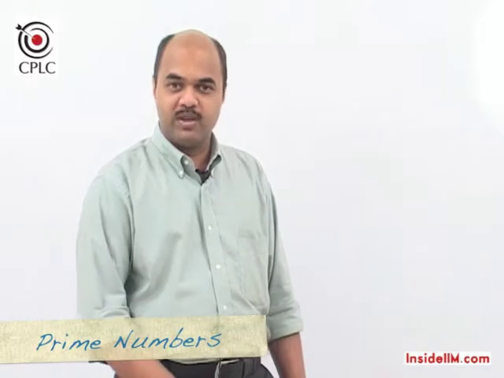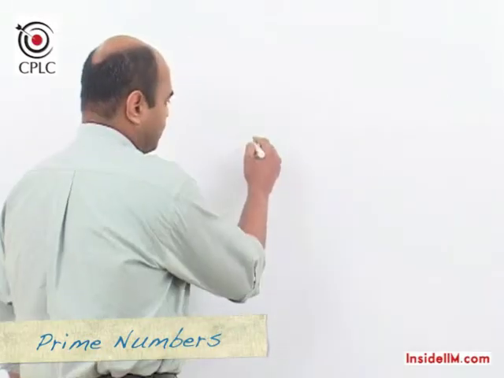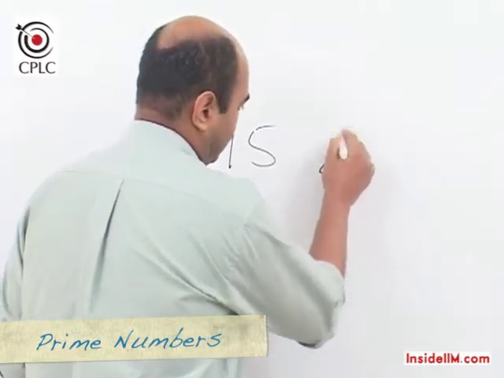We have already understood the concept of prime numbers. We now need to understand another concept called relatively prime numbers, or what is also known as co-prime numbers. Let's look at the numbers 15 and 32.